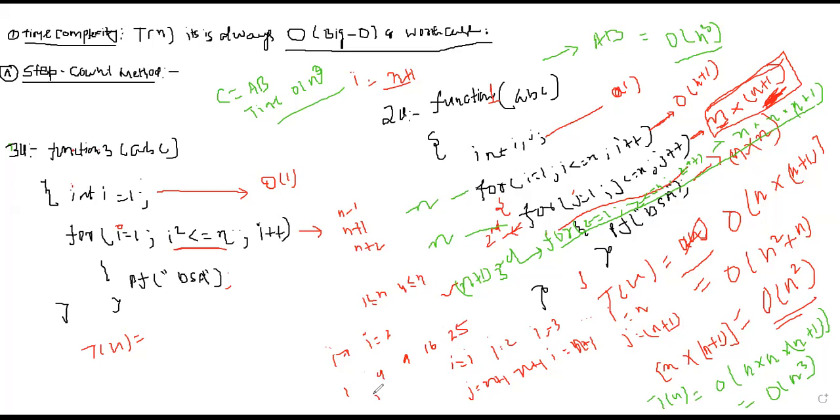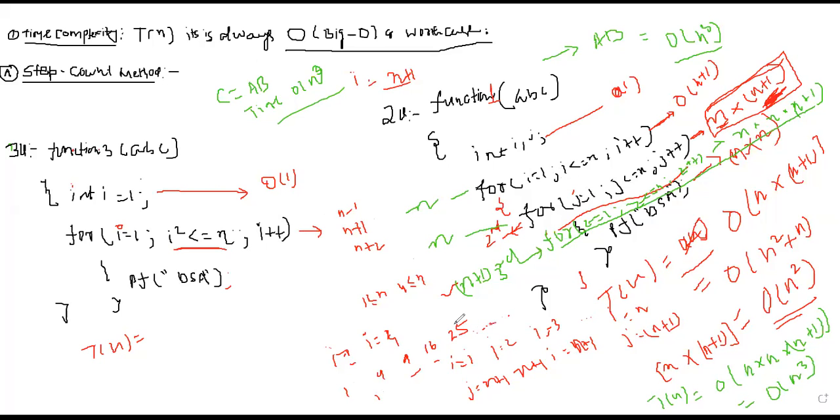Now the iteration is not like 1, 2, 3, 4, 5 continuous. If it were continuous we would write n plus 1, where I equal to 1, then 2, then 3. But now I equal to 1 the first time, then 4, then 9, then 16. Then how many times exactly does this for loop run?